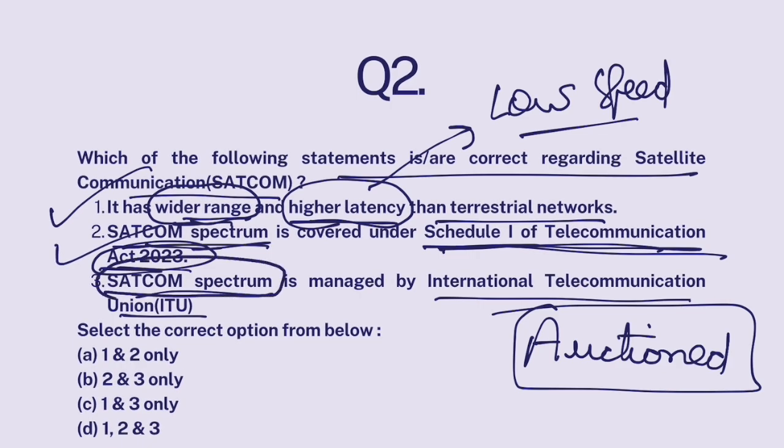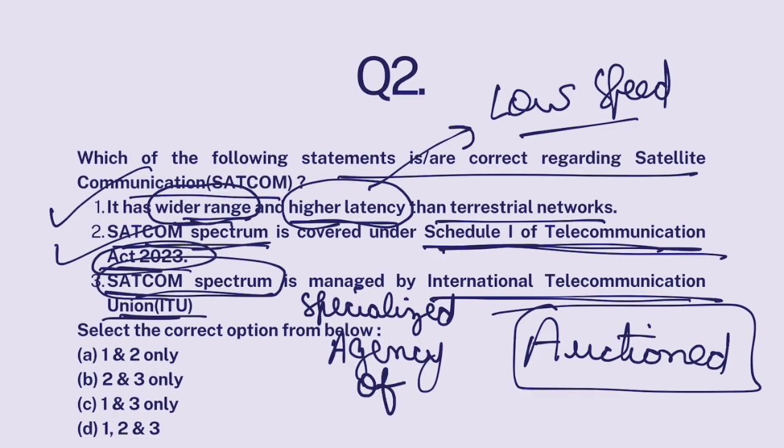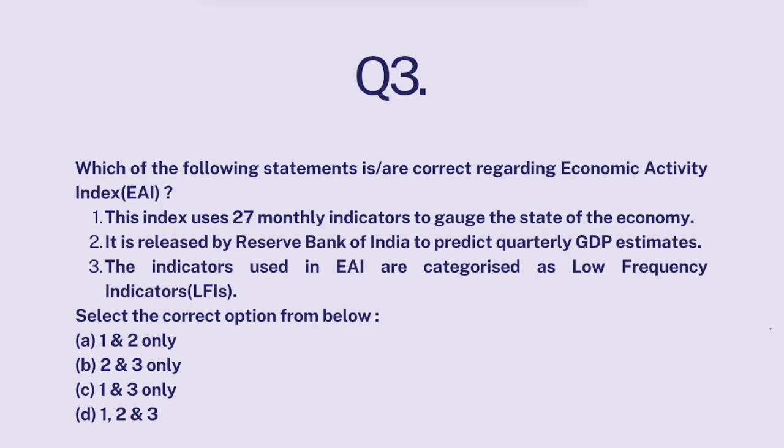And SATCOM spectrum is managed by International Telecommunications Union, which is a specialized agency of UN. So ITU is a specialized agency of UN which manages SATCOM spectrum. So this part is correct. All are correct. Okay. Question 3.